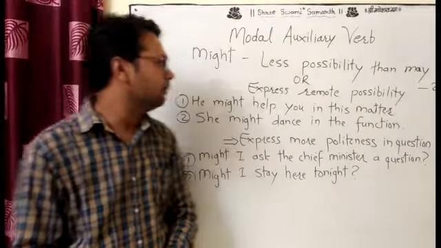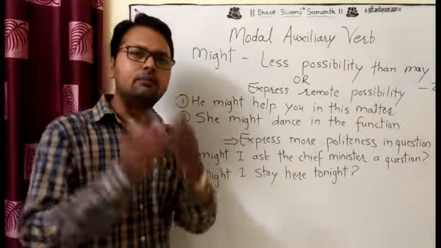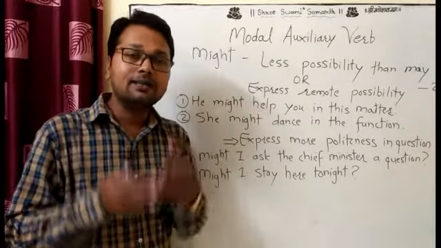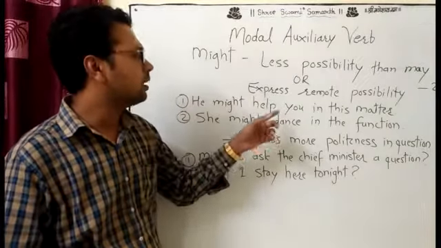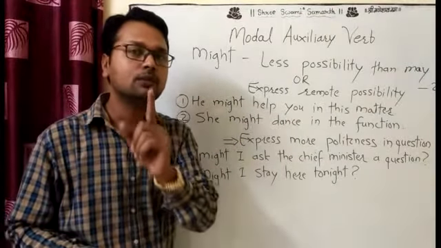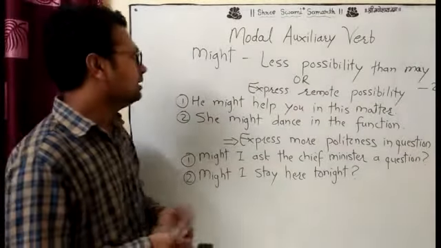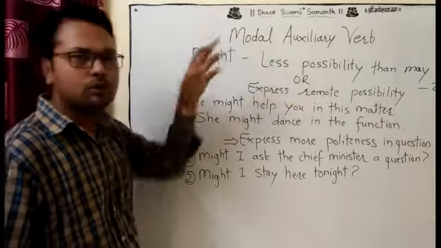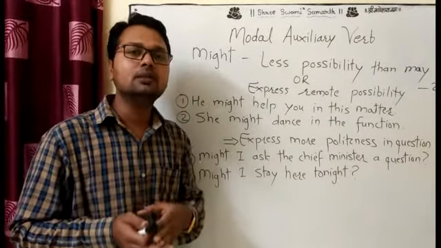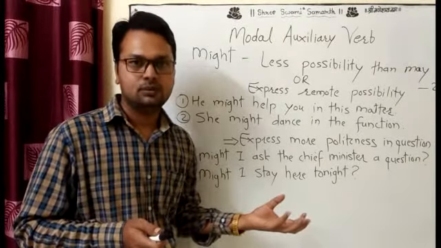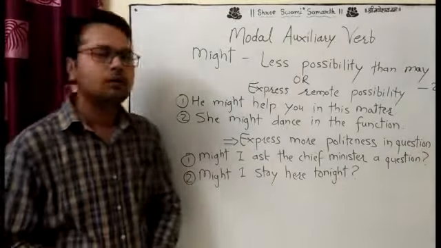Might is the past tense of may, and the formula is very simple: subject plus might plus V1. Though might comes in a past tense, the main verb always comes in the first form, not the second form. That is the rule of the modal auxiliary verb. After the modal auxiliary verb always comes the first form of the verb. You can't write down the second form. Okay, this is the meaning of might.